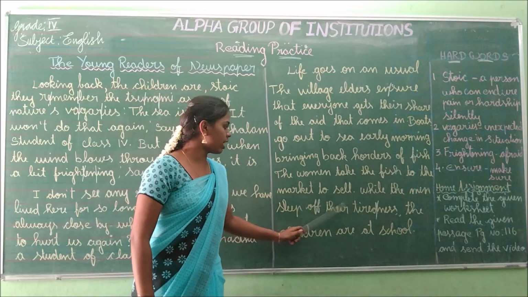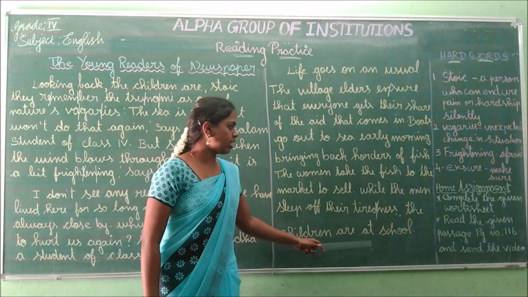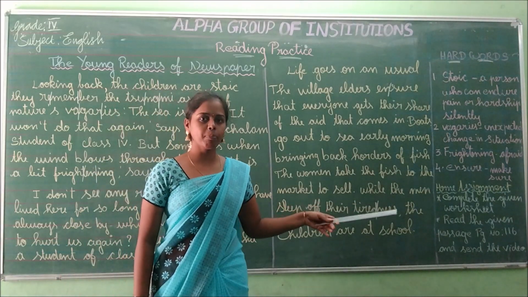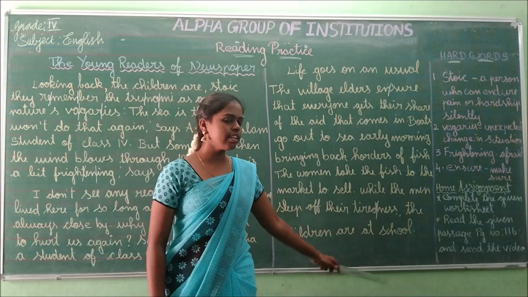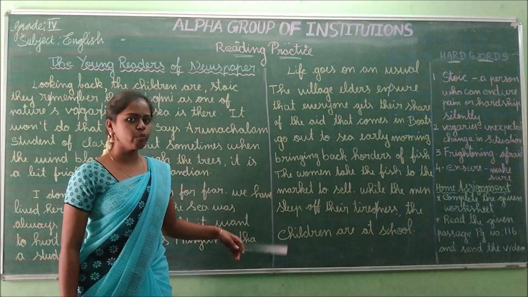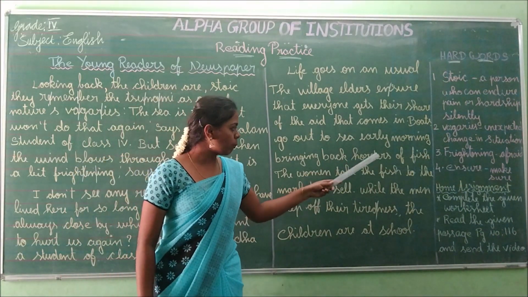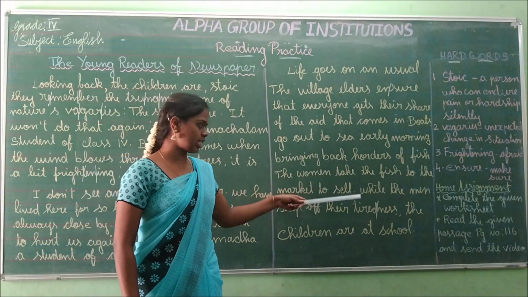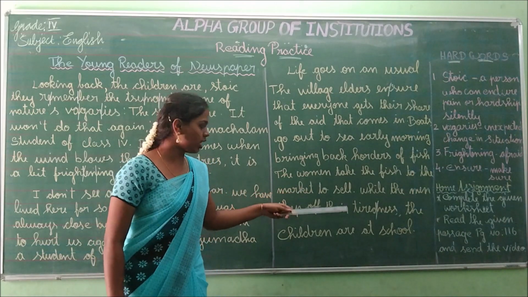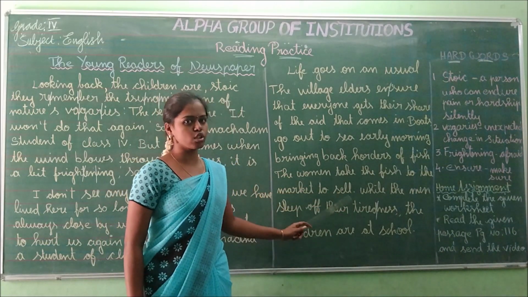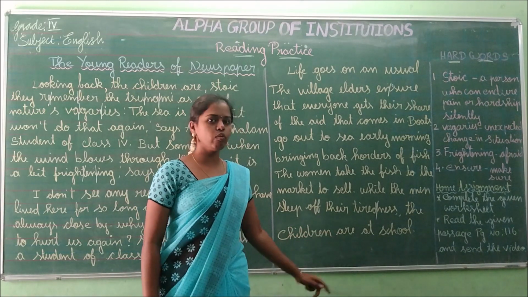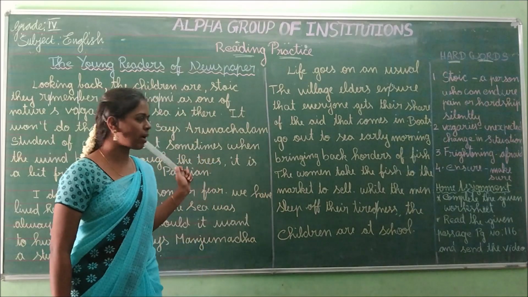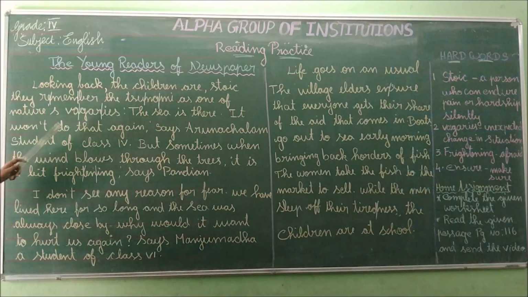While the men sleep off their tiredness, the children are at school. Men will go to work, bring the hoarders of fish, and the women will take the fish to the market for selling. After the women go for selling, the men will sleep because of their tiredness and the children will be studying at school. Can you understand this passage? I will read out this passage.